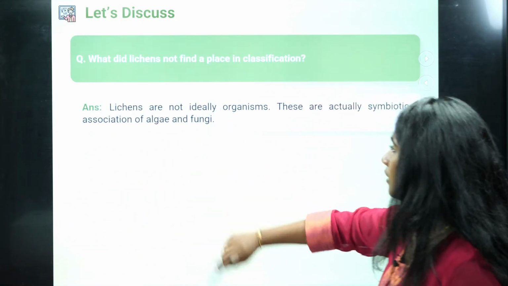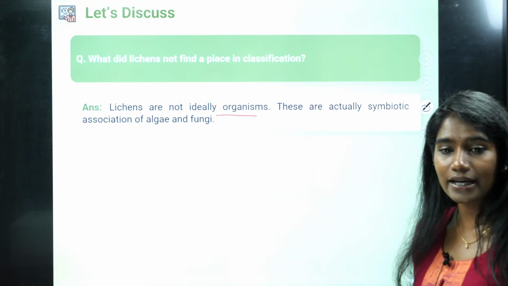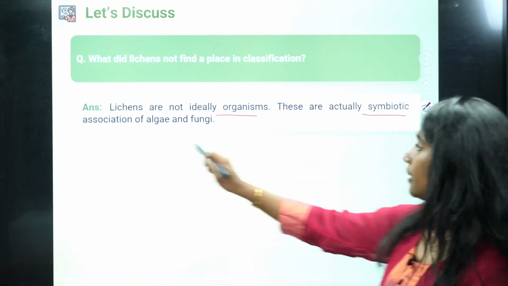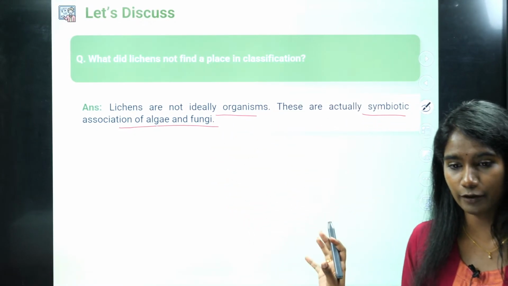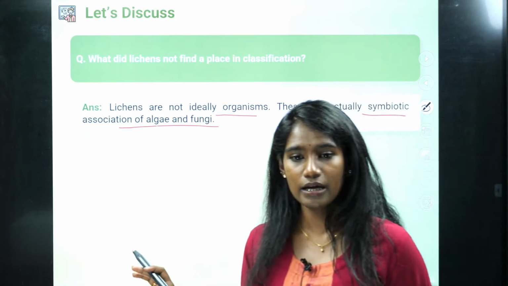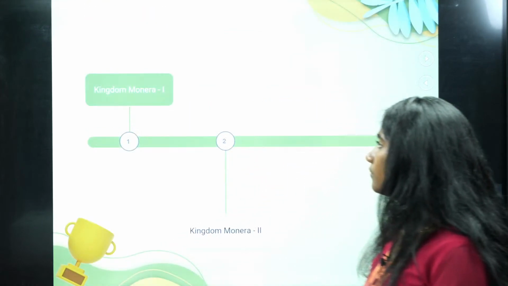See, lichens are not an ideal organism. They are actually a symbiotic association of algae and fungi. That's why they don't belong to any of the five kingdom classification. Okay, clear with that? Fine.